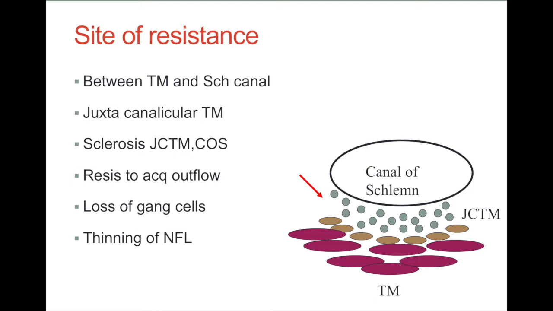The site of resistance is between the trabecular meshwork and the Schlemm's canal. The juxtacanalicular trabecular meshwork is basically at fault, and there is sclerosis of the juxtacanalicular trabecular meshwork and canal of Schlemm, leading to resistance to aqueous outflow, which leads to loss of ganglion cells and thinning of the nerve fiber layer in the retina.